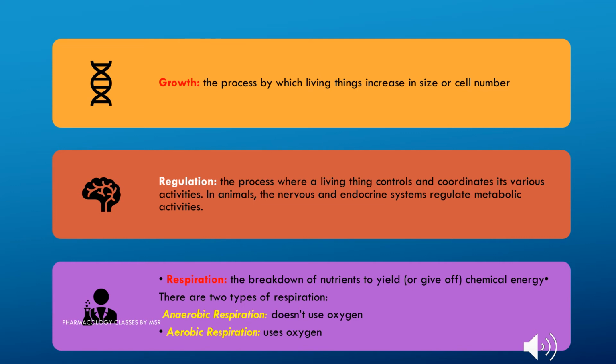And the next one is respiration. As everyone knows, respiration is the inhalation of oxygen and exhalation of carbon dioxide. But in this process we have the breakdown of nutrients so that chemical energy is produced. Respiration is of two types, anaerobic respiration and aerobic respiration. Aerobic respiration uses oxygen, whereas anaerobic respiration doesn't require any oxygen for the reactions.